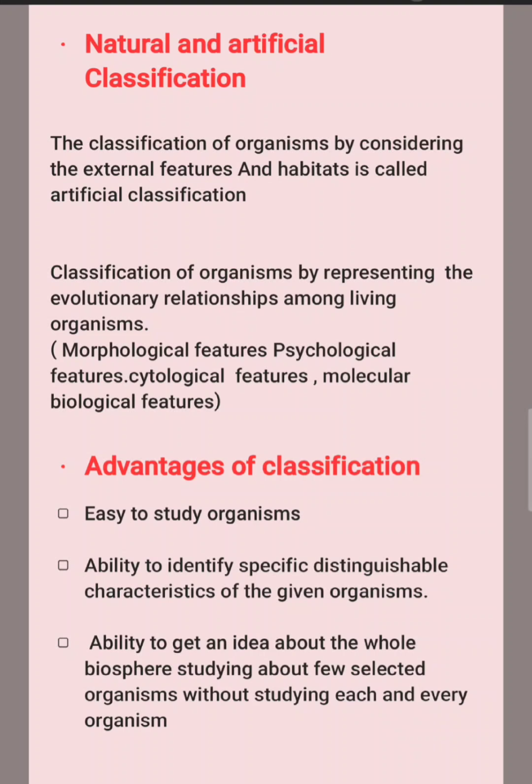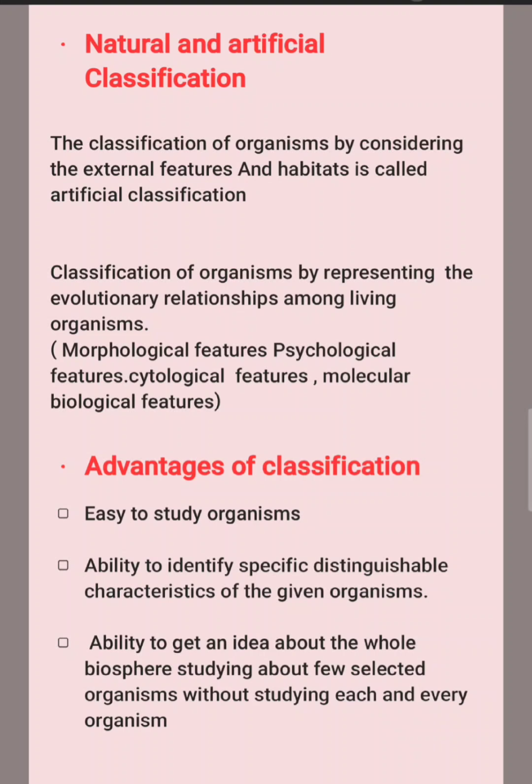For example, if we classify organisms like the animals having beaks, the animals not having beaks, or the animals having legs, animals without legs, or animals that live on the trees, animals that live in the water, animals which have the ability to fly, those are examples for artificial classification.